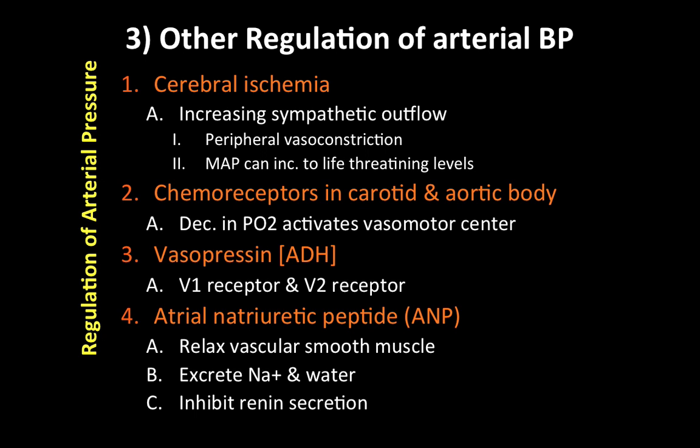Well, it has two effects. The first one, it's a potent vasoconstrictor. You need to remember that. Vasopressin is a potent vasoconstrictor. So what does that mean? It increases total peripheral resistance. Here is our friend total peripheral resistance. Keeps haunting us again and again. Increased total peripheral resistance, what does that do? Increases blood pressure. And this happens using activation of the V1 receptors. So the V1 receptor is responsible for the vasoconstriction, increasing total peripheral resistance.